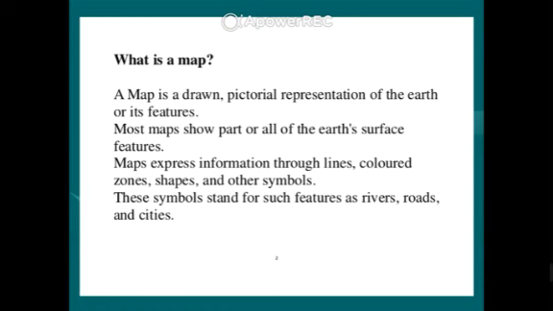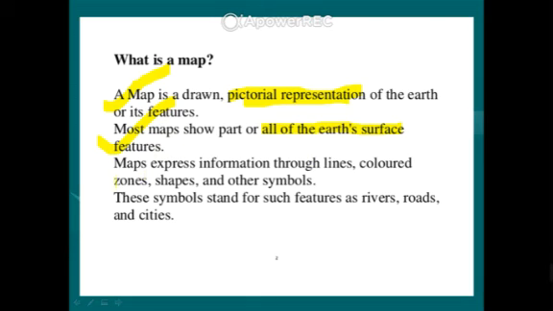What is a map? A map is a 2D representation, or a map is drawn as a pictorial representation of any diagrams. Okay, so a map is drawn as a pictorial representation. This word is important: pictorial representation of the earth and its features. Okay, and a map also highlights all the earth surface parts. A map highlights the mountains and plateaus.